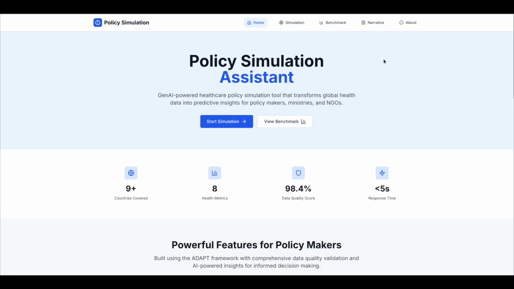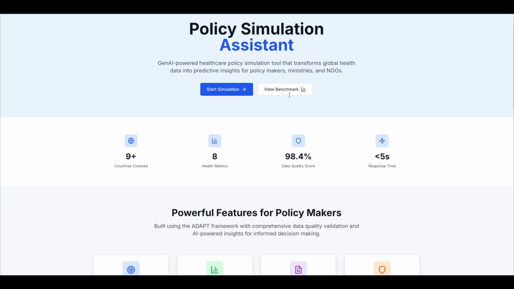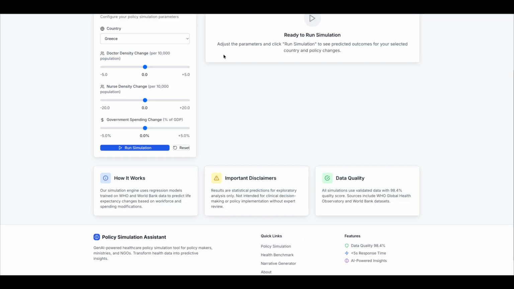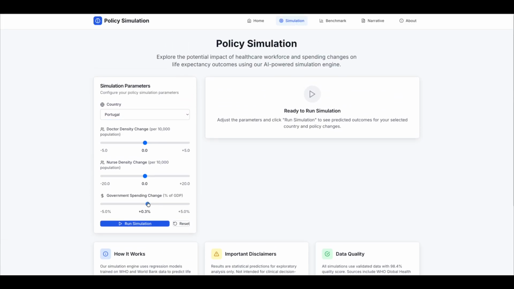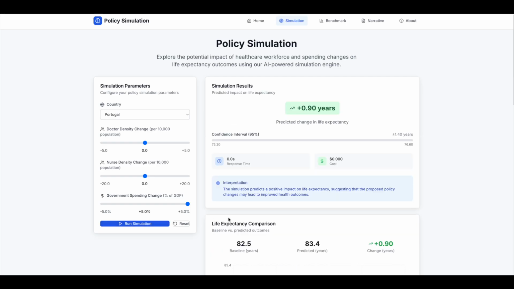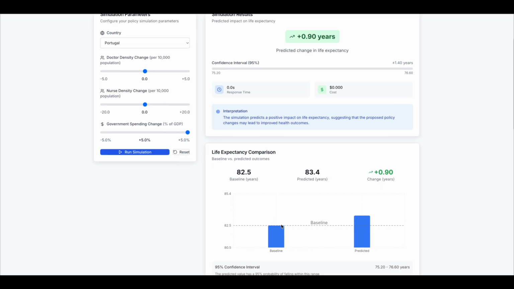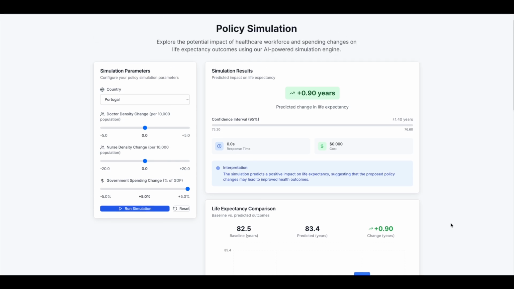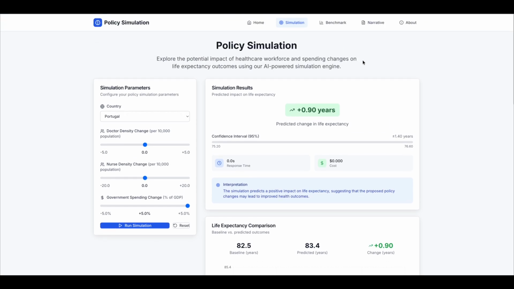Let's explore it now. The policy simulation engine is our first feature. We start by selecting a country, say Portugal, and adjusting the parameters: doctor density, nurse density, and health spending. When we click Run Simulation, the system instantly returns the predicted life expectancy, the change from the baseline, and the confidence interval, all calculated through our regression model. Here, for instance, a modest 5% increase in health spending predicts a 0.9-year gain in life expectancy, with a 95% confidence interval.